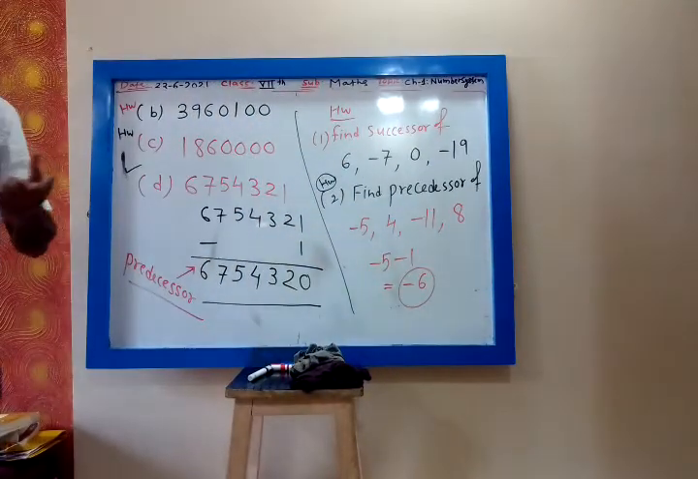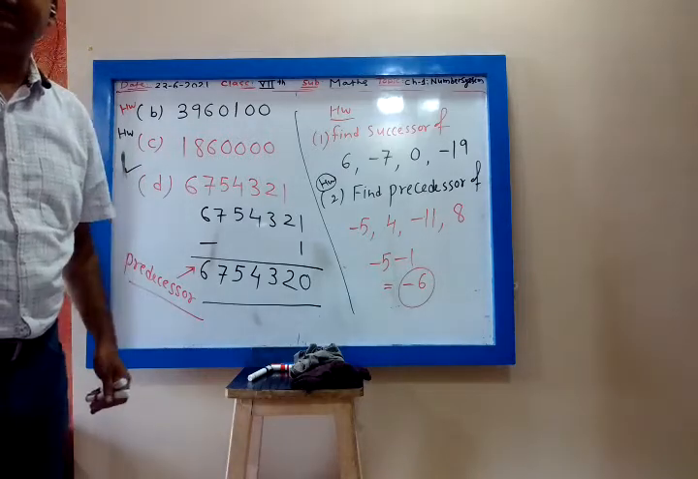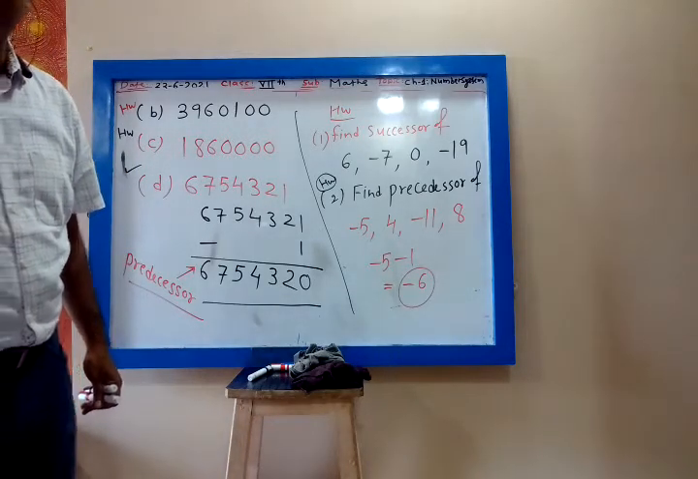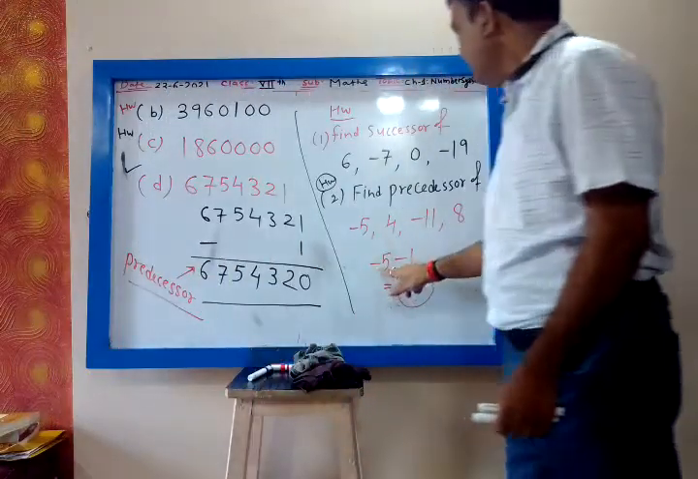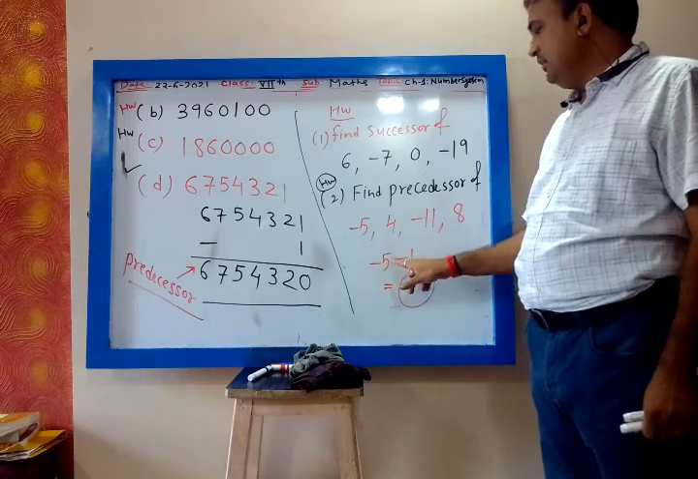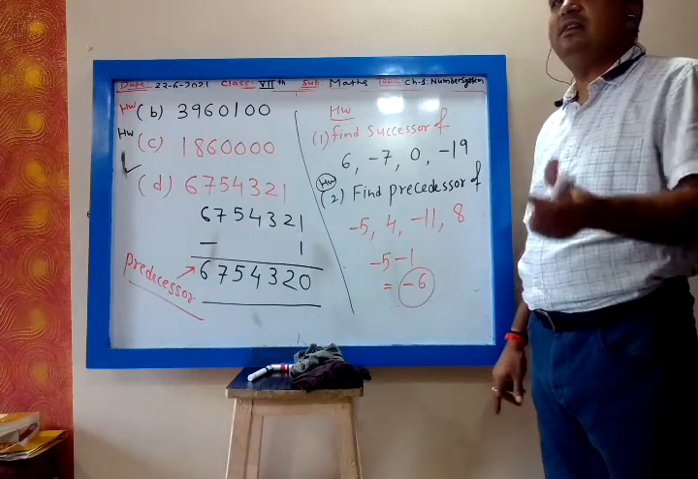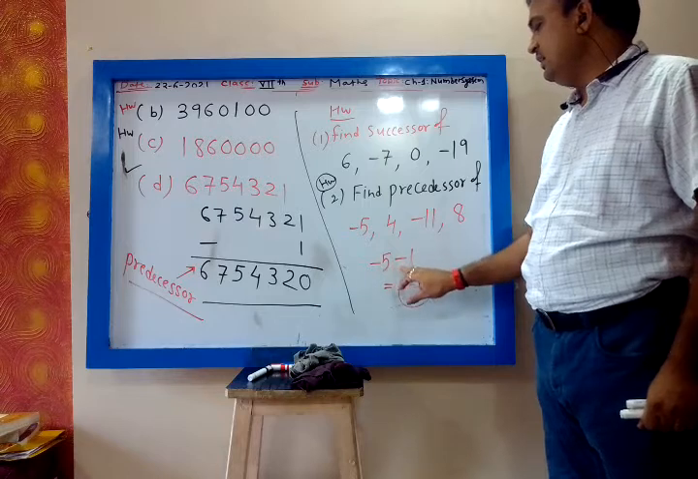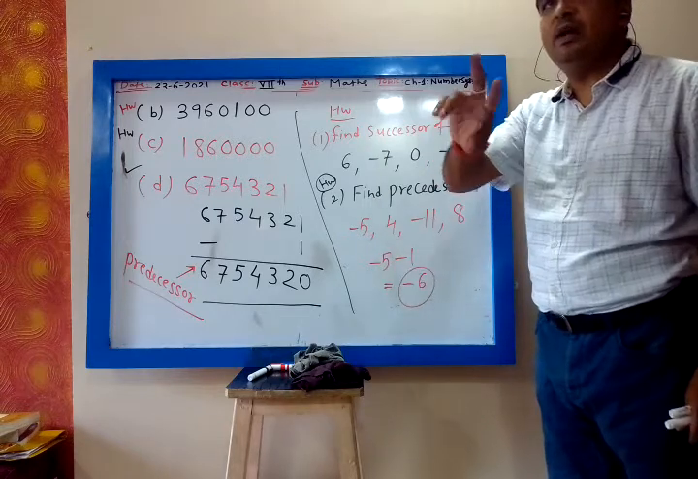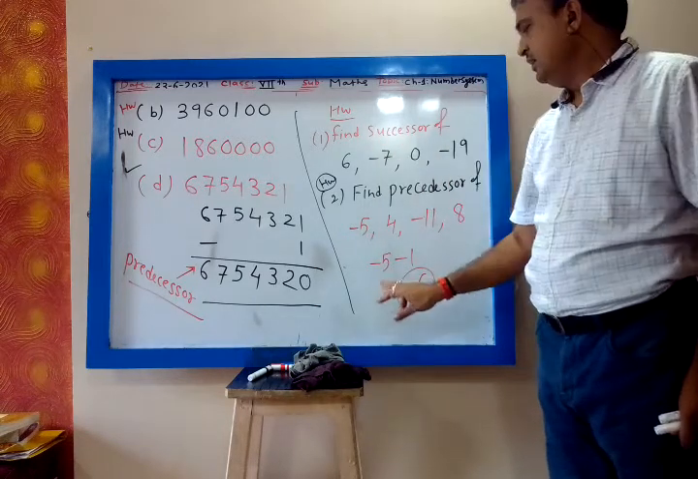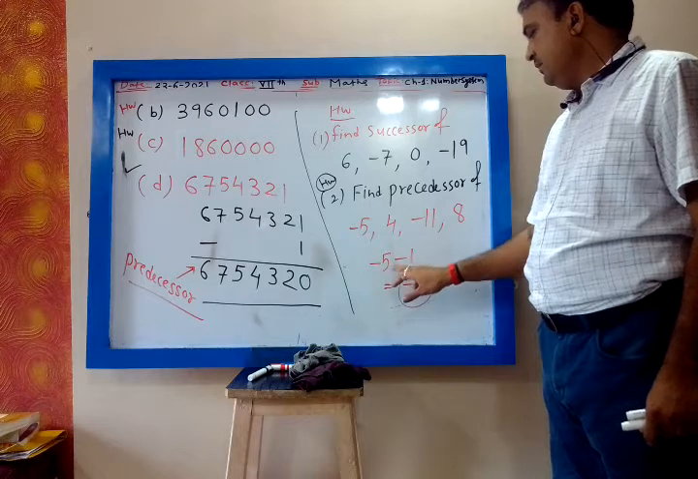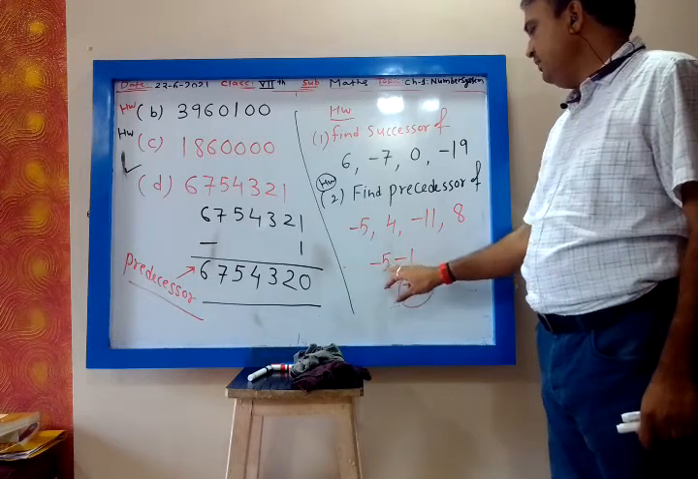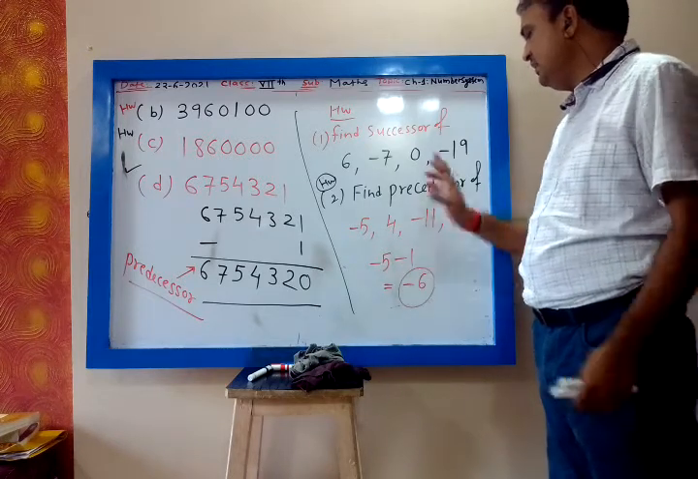No, my dear, minus will be plus in case of multiplication, and we are not multiplying them. This is -5 -1. Whenever there is no multiplication sign, it means addition or subtraction of integers. Minus means same sign. Whenever they have the same sign, you add the numbers and take the common sign. 5 plus 1, 6, minus.